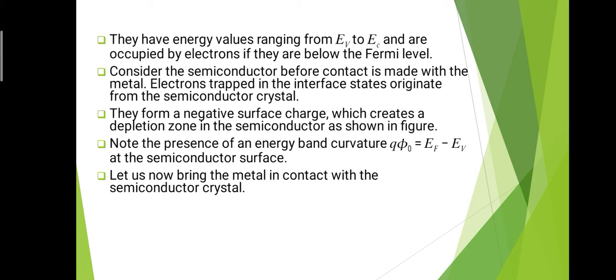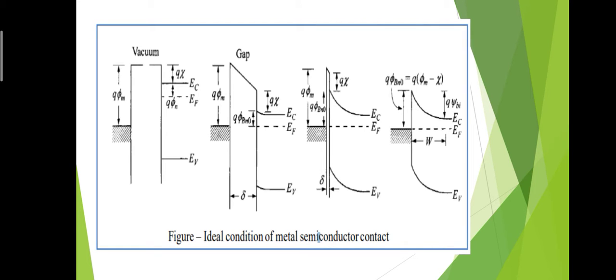Up to this point, we considered the metal and semiconductor to be isolated, but now we bring the metal in contact with the semiconductor. Then what happens? So this is the ideal condition of metal and semiconductor contact. The first figure indicates the metal and semiconductor energy band diagrams, and they are isolated from each other. On the right-hand side of the first figure is qφm.